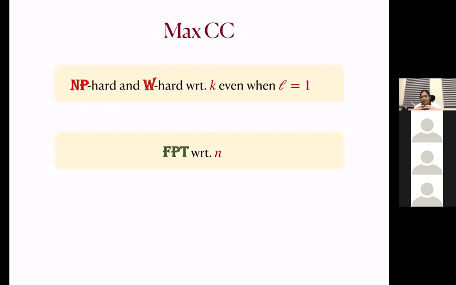Now, K-Borda was a quite simple problem when L is 1. It was a polytime solvable problem, but it becomes hard when we have two layers. It becomes hard even with respect to parameter n, but MaxCC remains FPT with respect to this parameter.